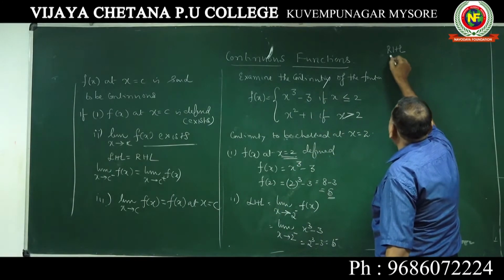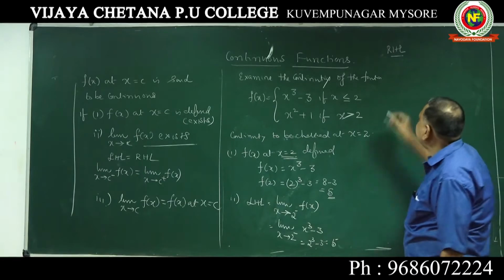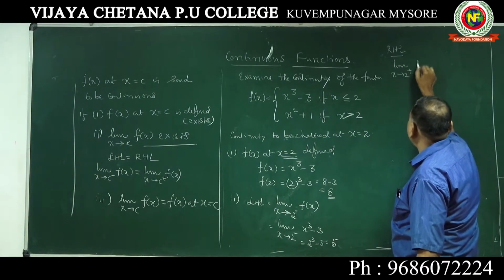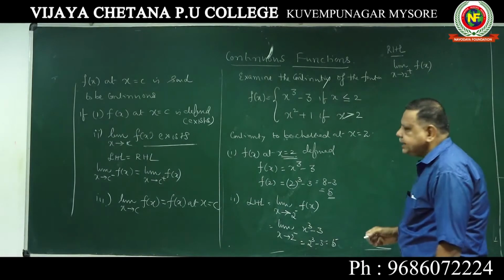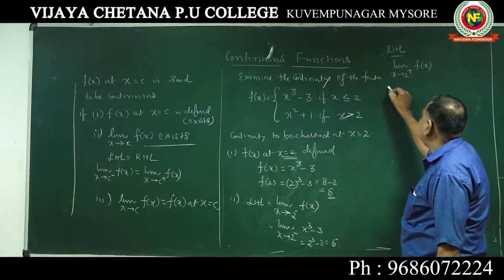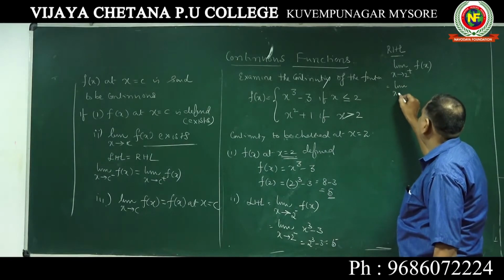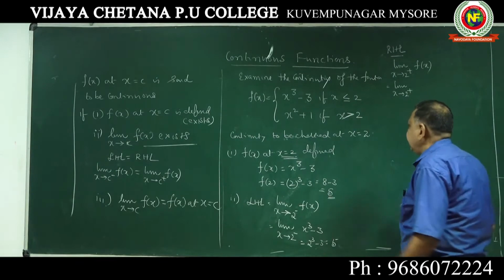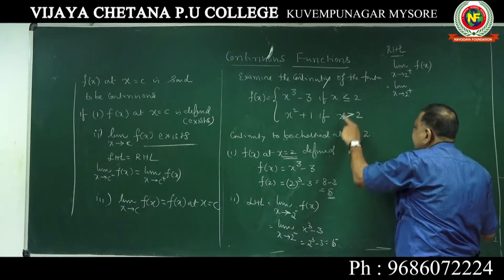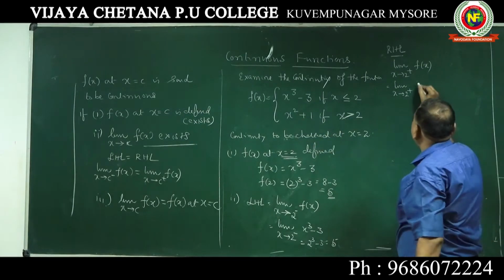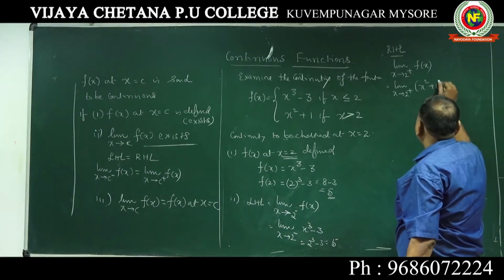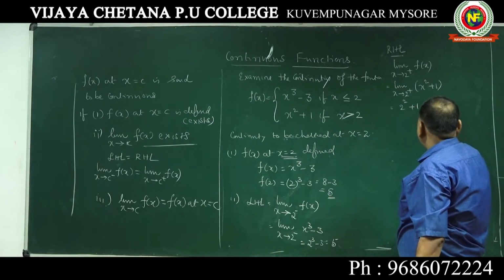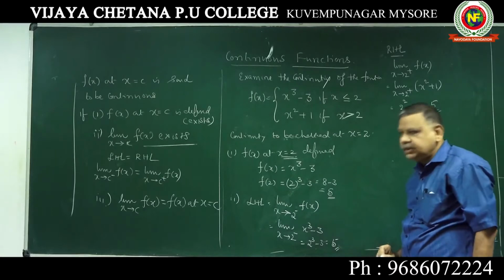Now come for the right hand limit. In the right hand limit, take limit extending to 2 plus of f of x. Which one should you take? Greater than 2. When it is 2 plus, it is always the right hand limit, and here you should take x square plus 1. Here it is 2 square plus 1, that is nothing but 5. See here, this is also 5, this is also 5.